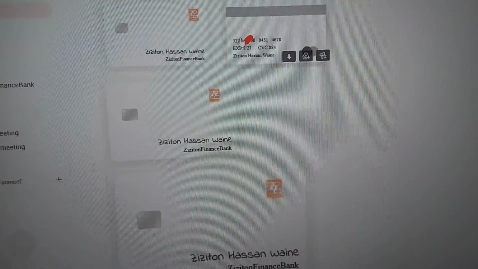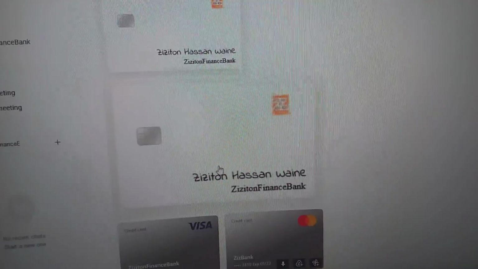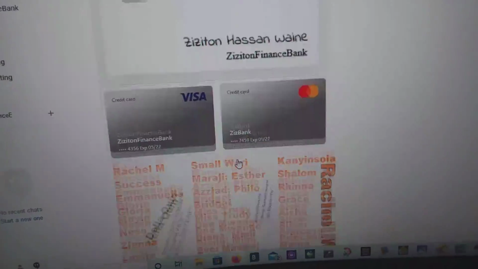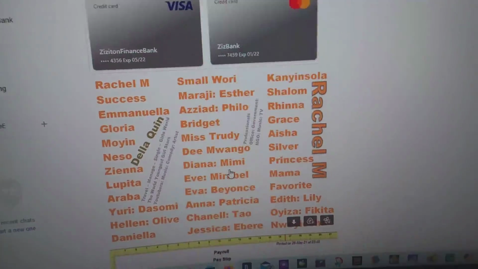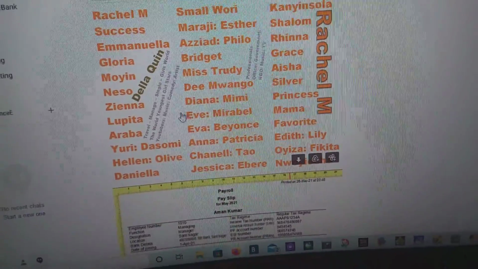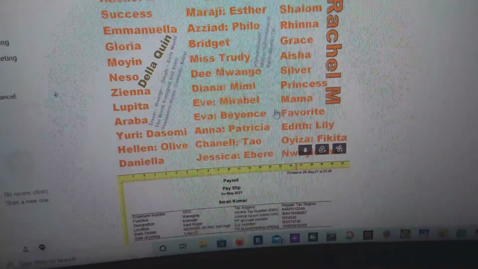These are all Ziston Finance Bank Mastercard. This bank Mastercard, Ziston Finance Bank, this bank Mastercard and Visa, and then the names of the celebrities we have on YouTube.